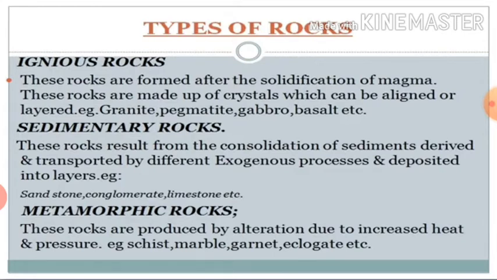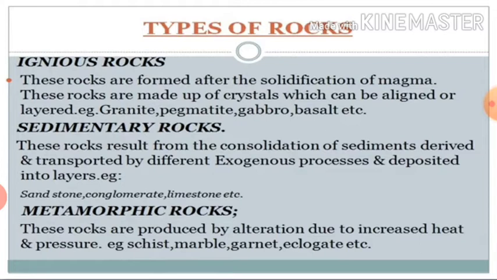Over a period of time, a significant thickness of sediments accumulates and it gets consolidated or compacted to form hard rocks. The consolidation of sediments takes place due to pressure of overlying materials and presence of cementing substances like lime.